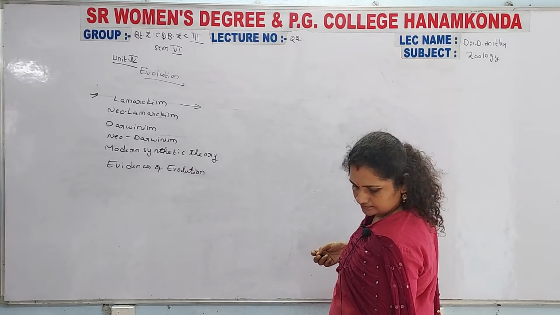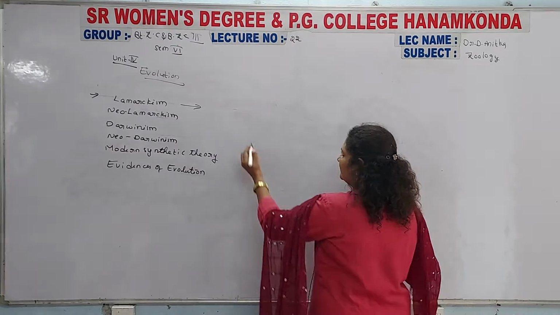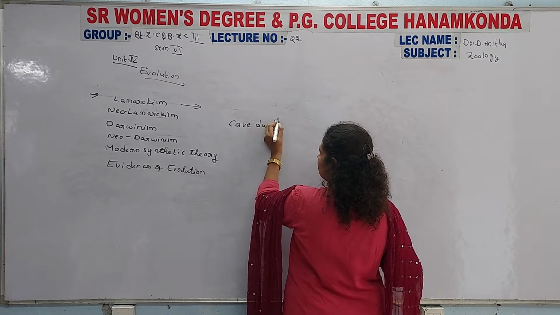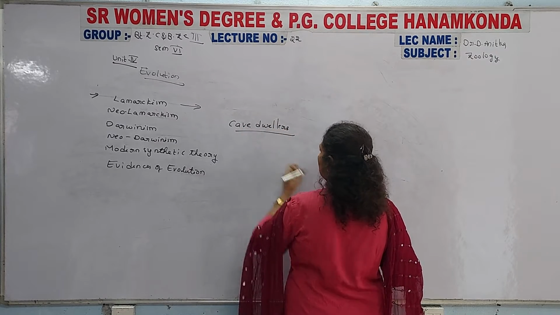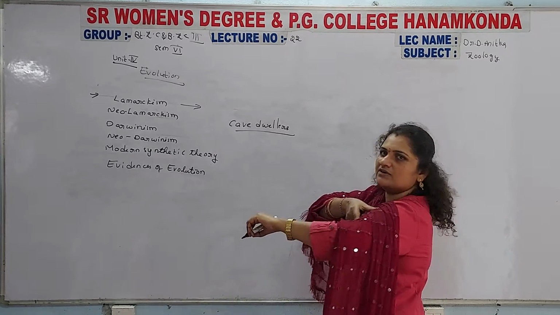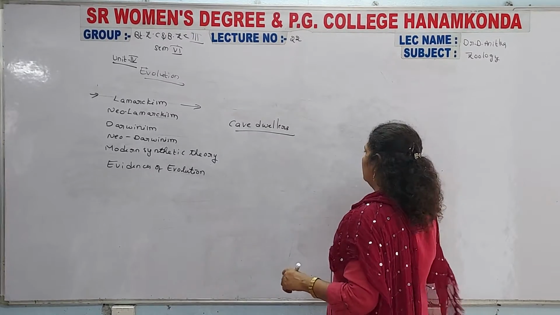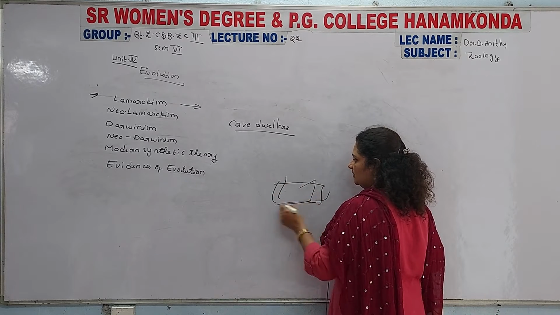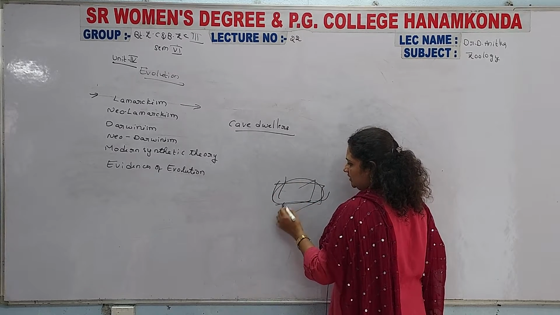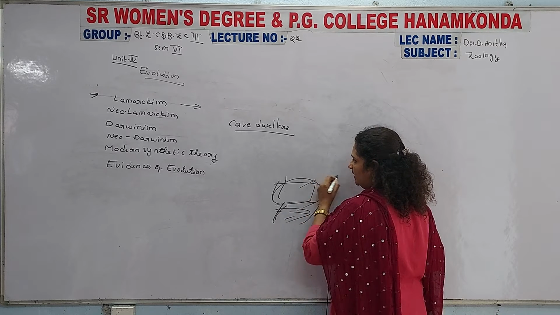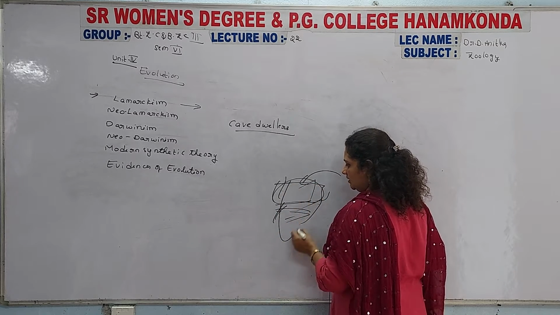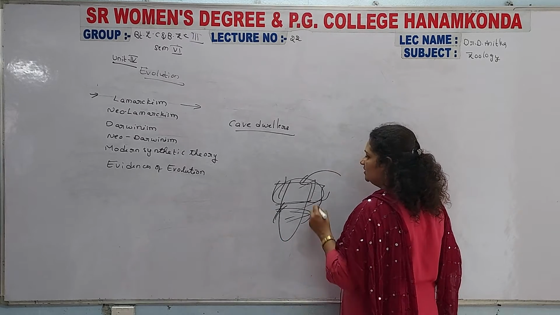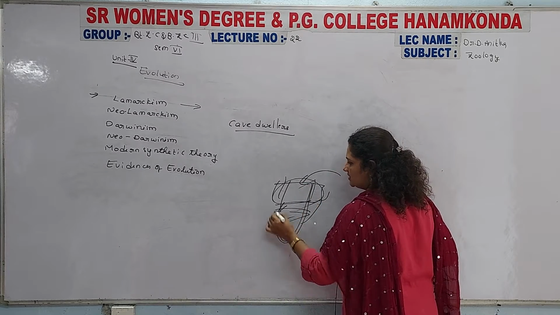Now, another example is the cave dwellers, meaning some insects and some organisms that lived inside caves. They dig and form caves deep in the earth region, below the earth, and for that reason they are able to live inside the caves.